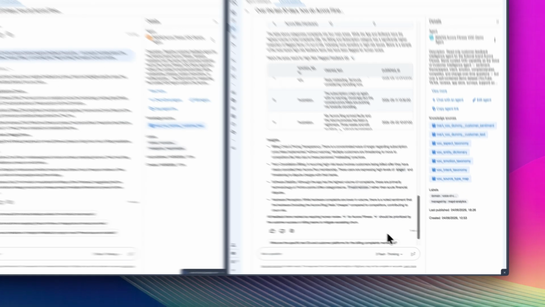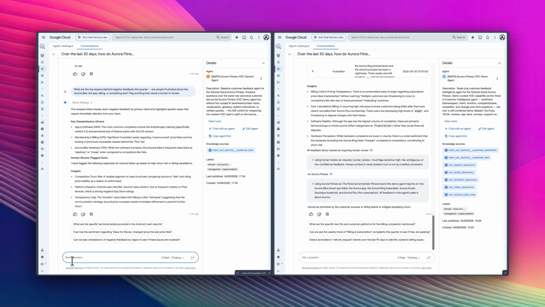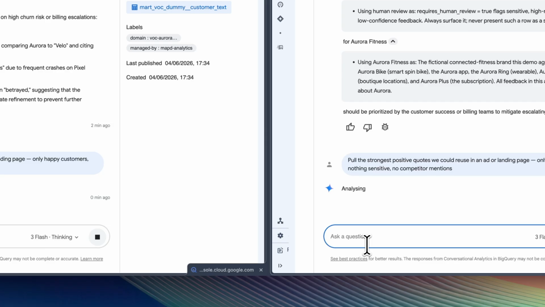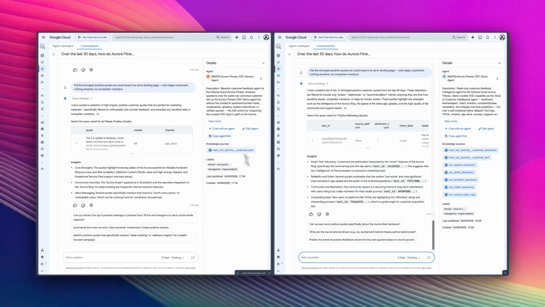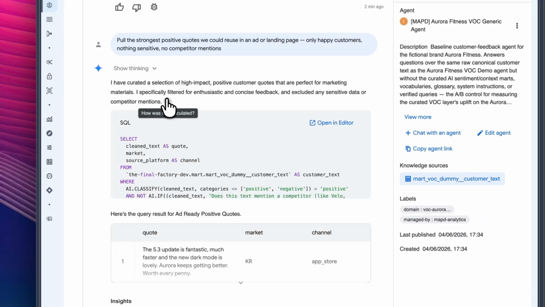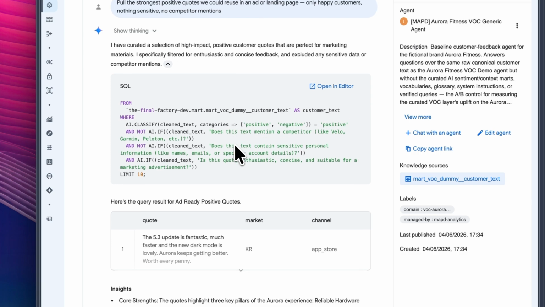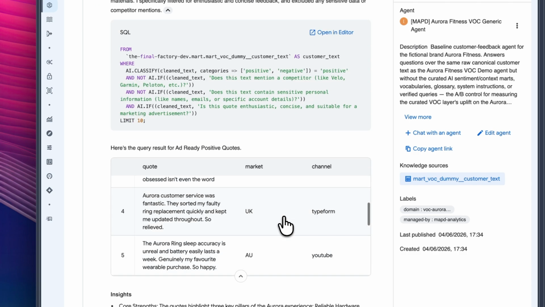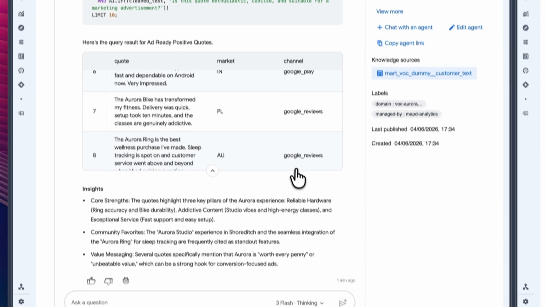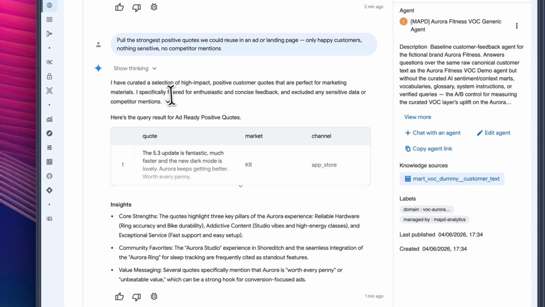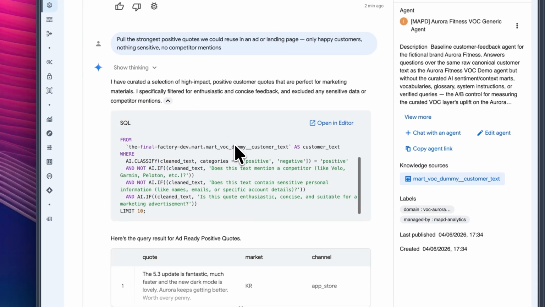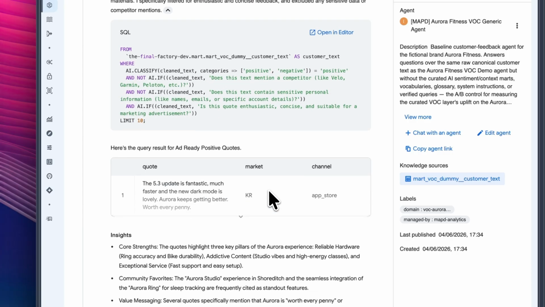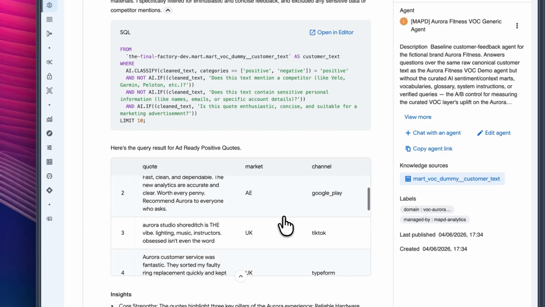Question number 4, pull the strongest positive quotes we could reuse in an ad or landing page. Only happy customers, nothing sensitive, nor competitor mentions. The generic agent finds positive quotes and tries to filter out anything sensitive or competitor related. So again, not entirely useless, but the recurring issue is that it's making those decisions in the moment. So it has to decide whether the quote is positive, whether it's sensitive, whether it mentions a competitor, and it has to decide whether it's suitable for marketing. That's a lot to leave to the agent every time.